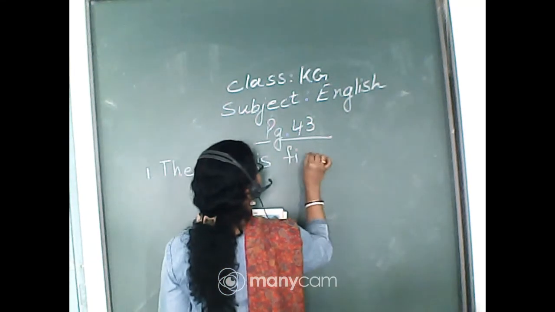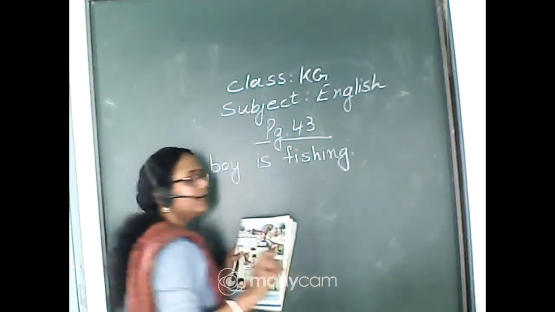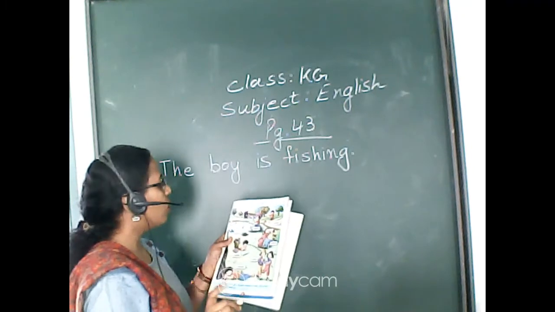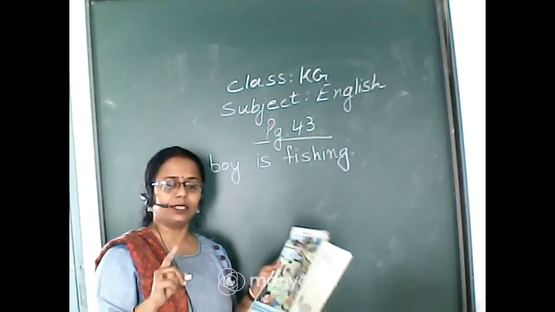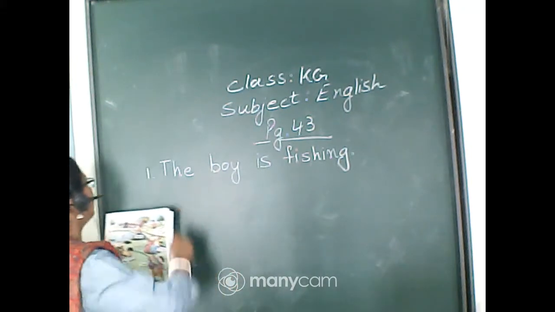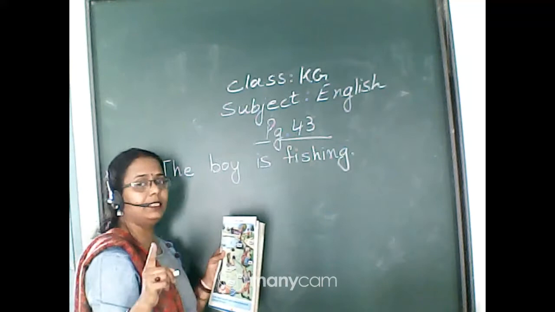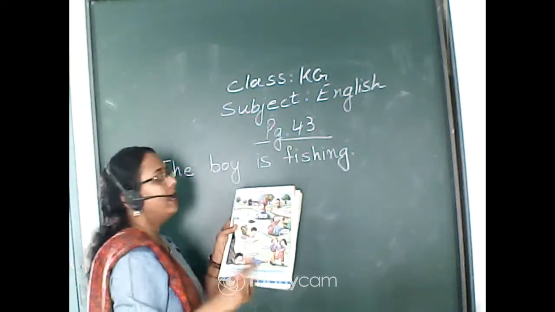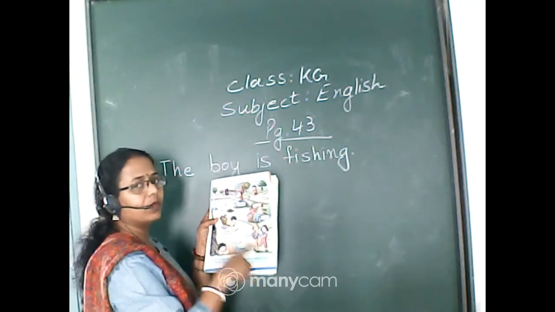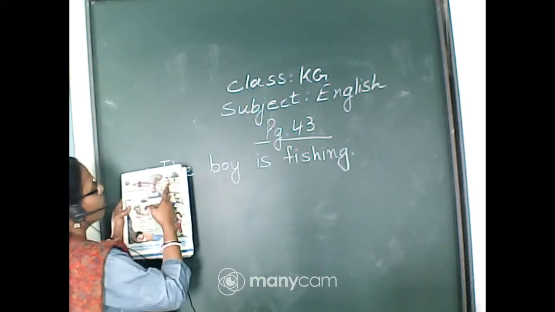The boy is fishing. Because it is ing, I have written is, because it is in present tense. Everywhere we will use is, only because there is only one boy. When we write about more than one, we are going to use are.